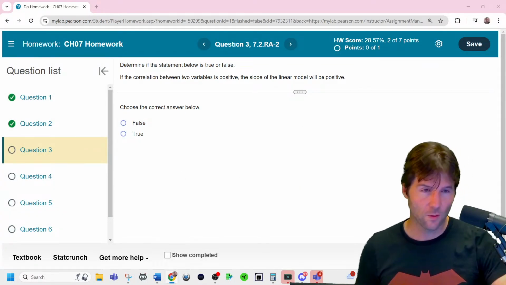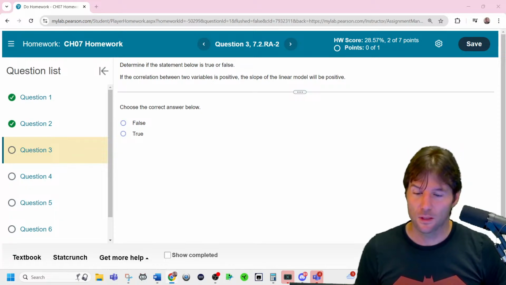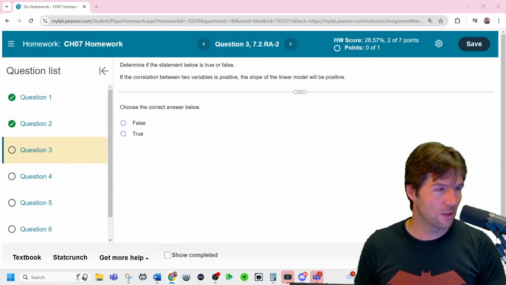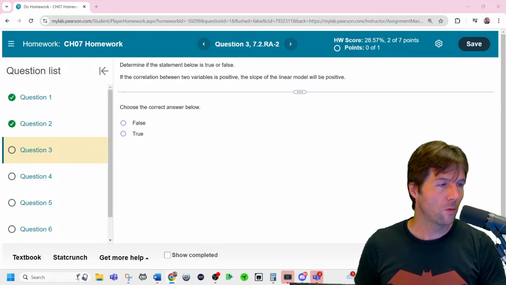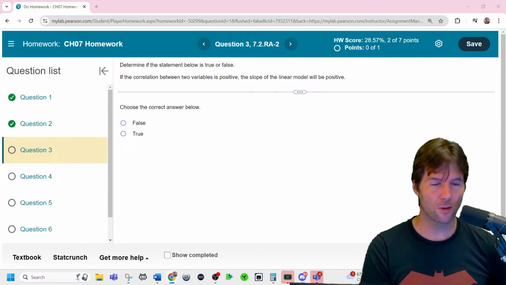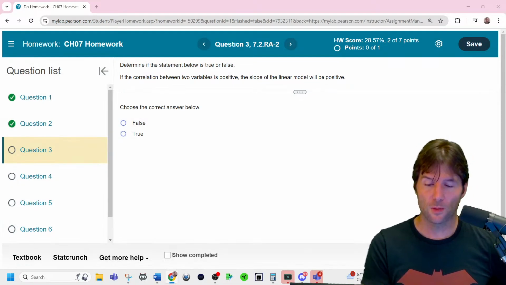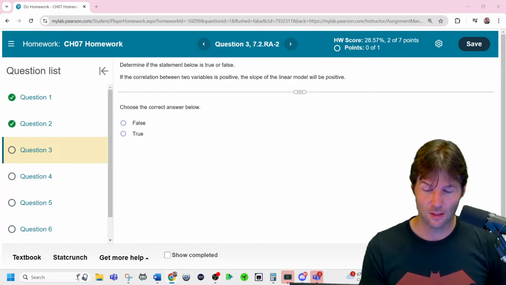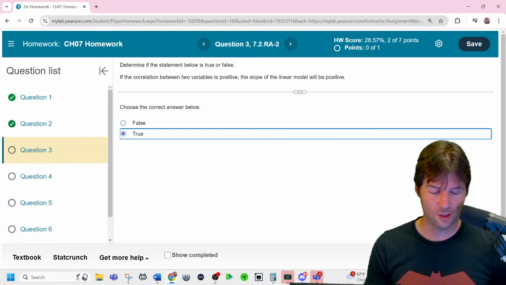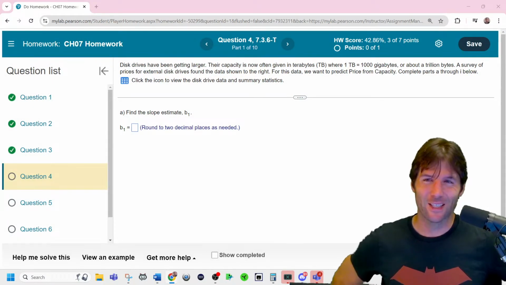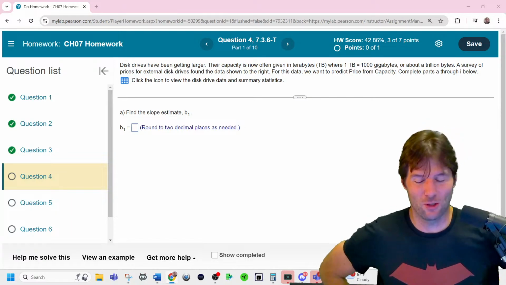Okay, probably a quick one right here. Stat 201, Chapter 7, Homework, Question 3. And try to draw these out. The more pictures you can draw, the more you can do it on your own, the better you're doing. If the correlation between two variables is positive, the slope of the linear model will be positive. It's a fact. It's because correlation tells you the direction. Strength, direction, form, unusual features. Well, that was easy. And the slope of the line is the direction of the correlation.